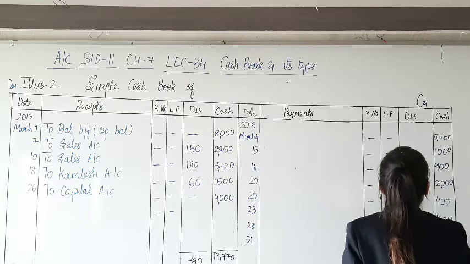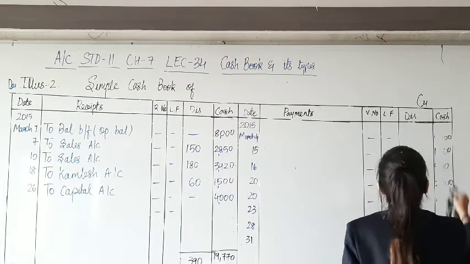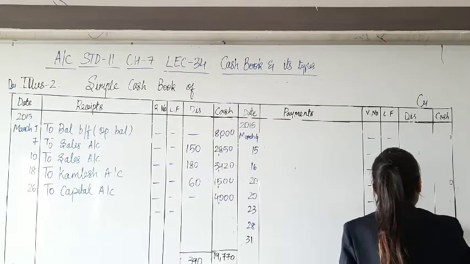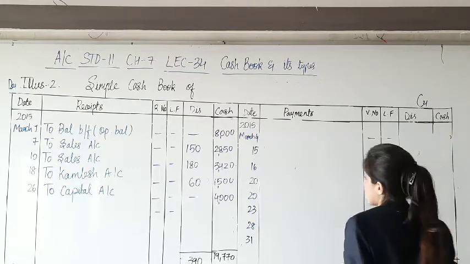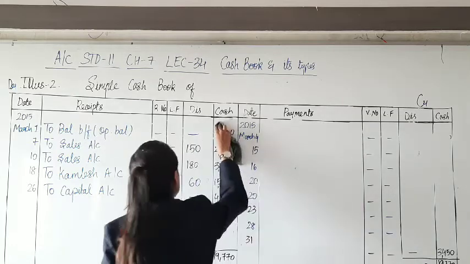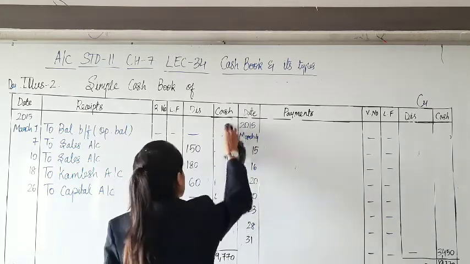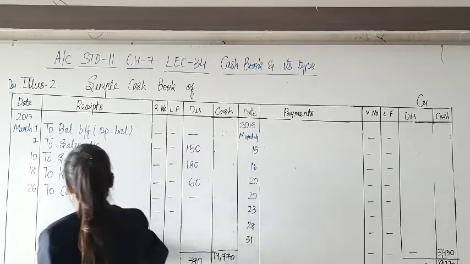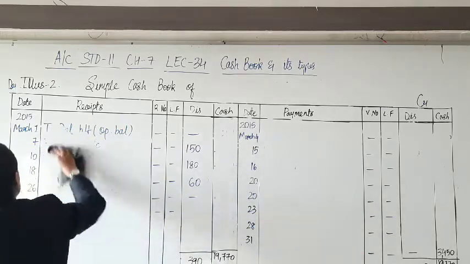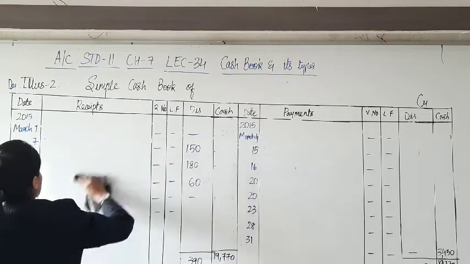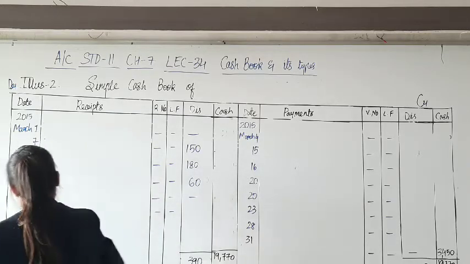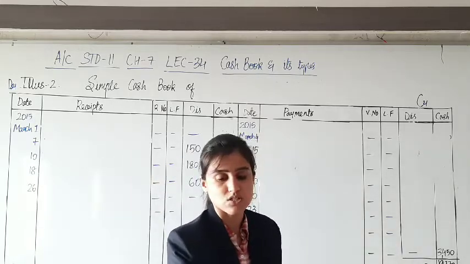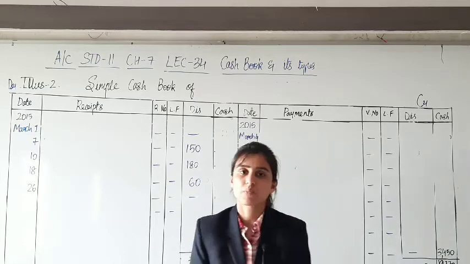It is again about preparing a discount and cash columnar cash book. So I'll just erase the amount so that I don't have to prepare the entire specimen again. The transactions in this sum are obviously similar to illustration 2 that we have done. The sum is entirely about that. You'll be having similar transactions just with the change in amount and change in the name of the party.